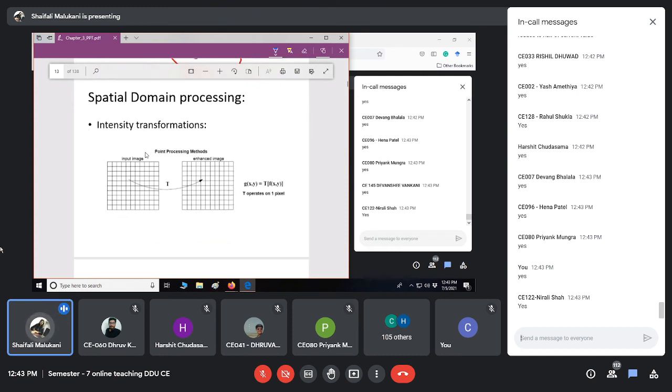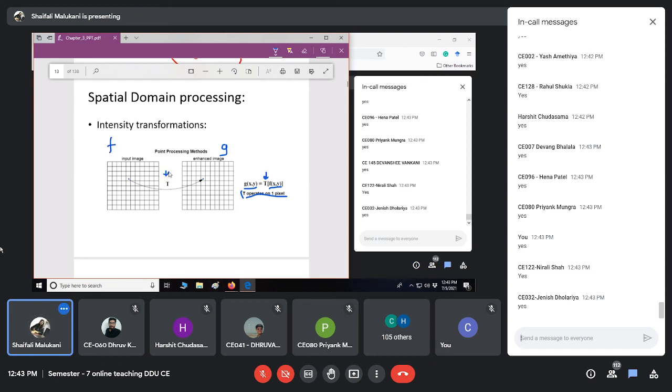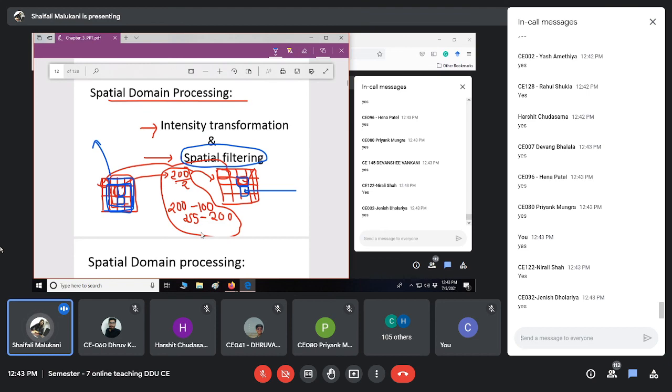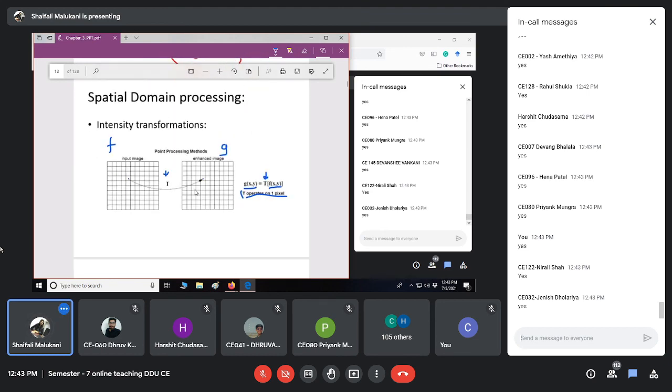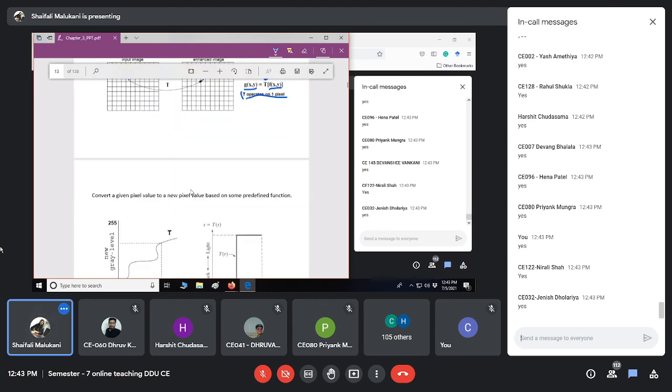So that is what I was telling you: take a pixel, generate a pixel. So take a pixel, apply some operation. T is an operation, a function, and generate your output. So G is your output, F is your input, and T is the operation. That operation can be any of these or whatever of your choice.